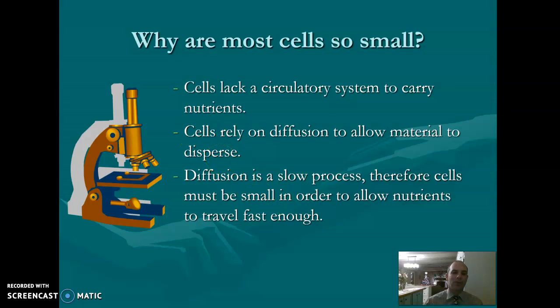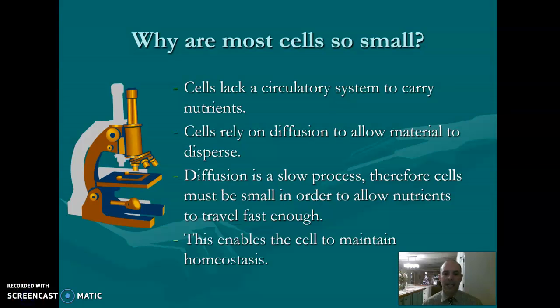So what you want to write down here is the first part. They lack a circulatory system and they rely on diffusion, and it being slow is why they're small. This enables the cell to maintain homeostasis. Remember, a dynamic state of equilibrium.